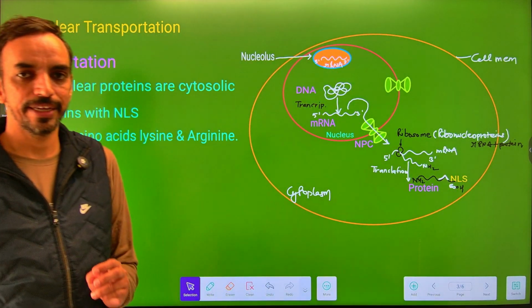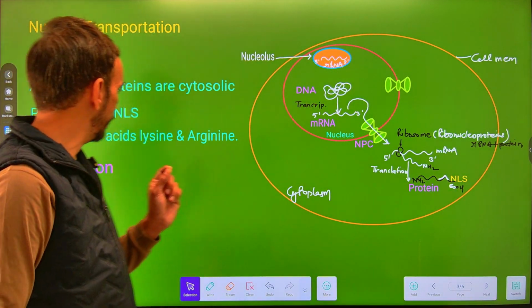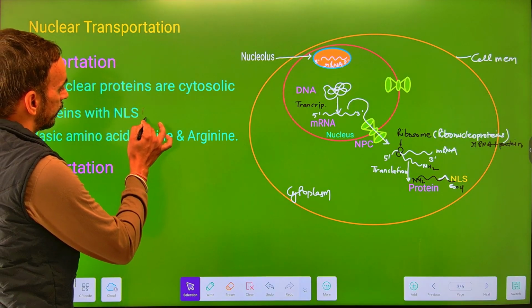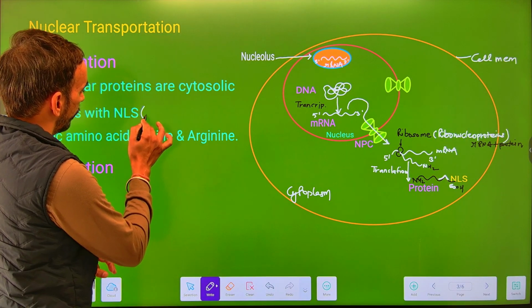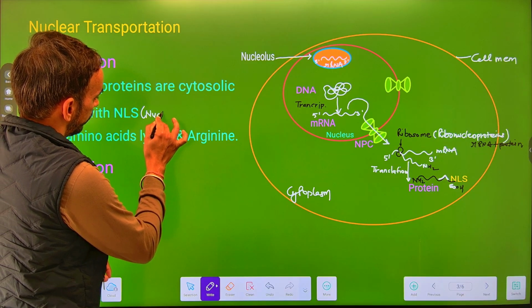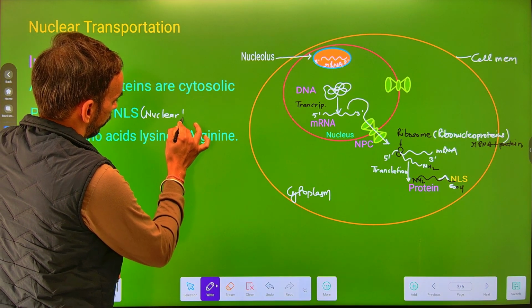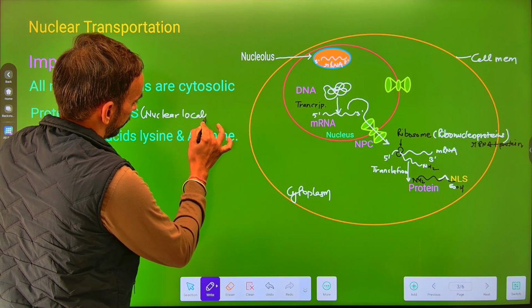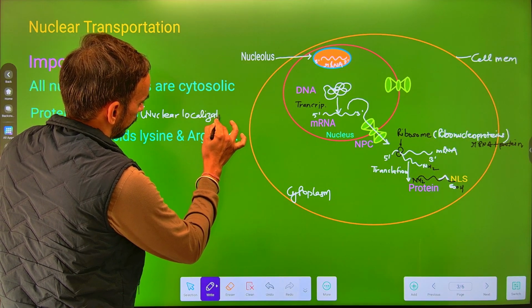And what are NLS? NLS, simply these are the nuclear localization signals.